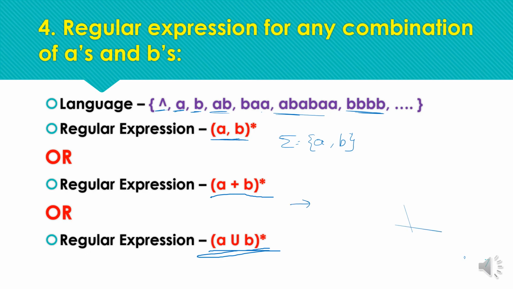As we have to accept the null, for acceptance of null the initial state should be the final state. So q0 will be the final state, and instead of one symbol we are having two symbols here. So all the transitions from the initial state go to the same state for all the input symbols a's and b's.